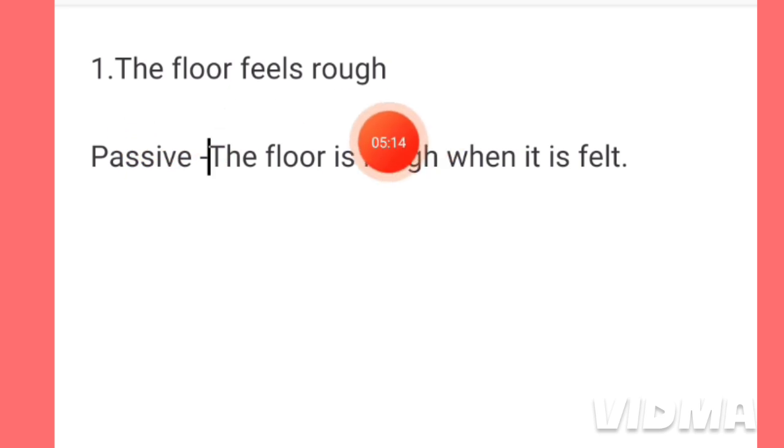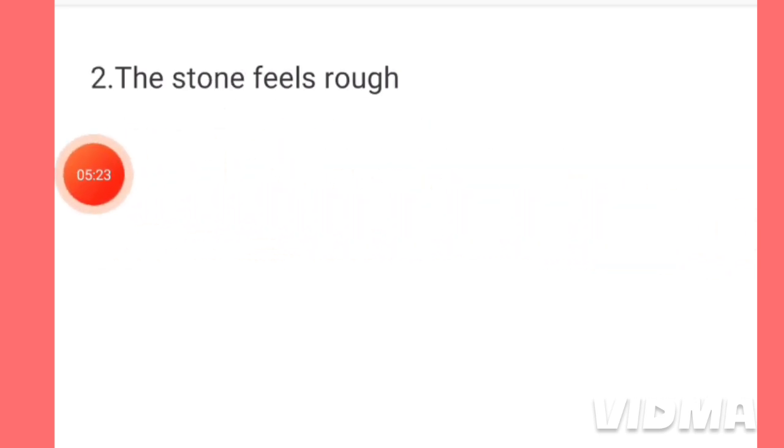So this is the passive form. This was the active form and this is the passive voice. Look at this sentence. This is the same type of sentence. The stone feels rough. This means the stone is rough when we feel it. So we have to write in passive voice this sentence in this way.